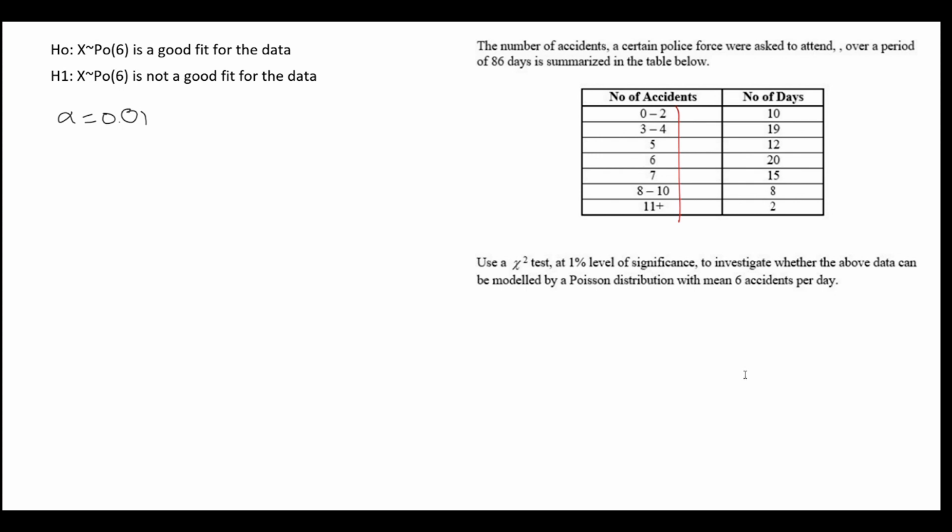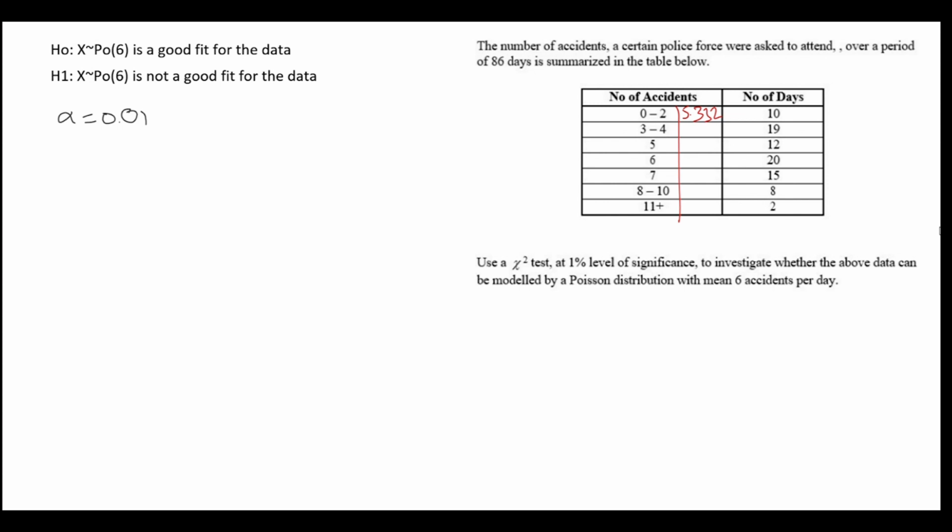But the first thing we need to do, as always, is to try and find the expected values. The expected values are going to come from the Poisson calculation for these number of accidents, and then we're going to scale that by 86. So the probability that X is between 0 and 2 when lambda is 6, I'm going to multiply that by 86, and I get an expected value here of 5.332.